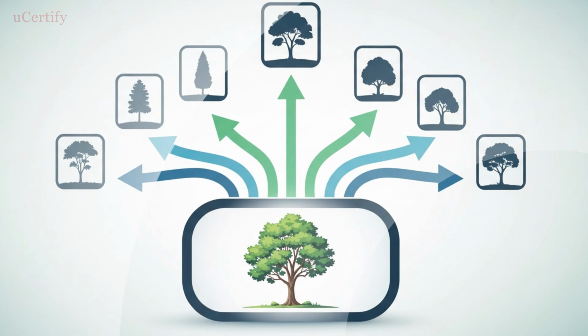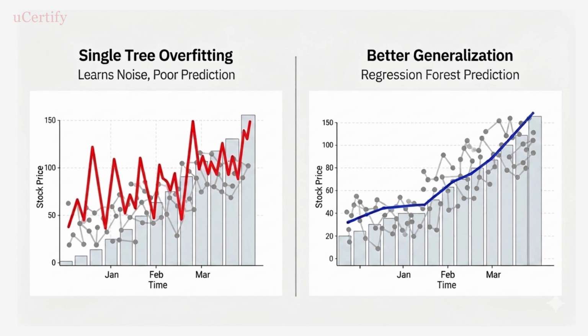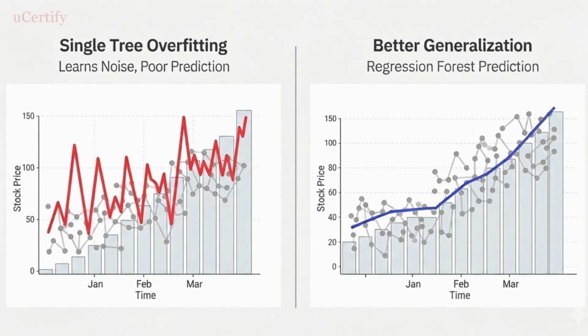Time for the forest to vote. Average all individual tree predictions for the final forecast. By averaging, regression forests smooth out the noise, reducing overfitting and improving generalization.